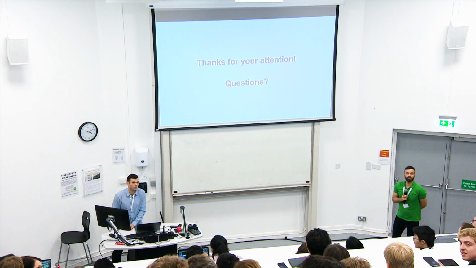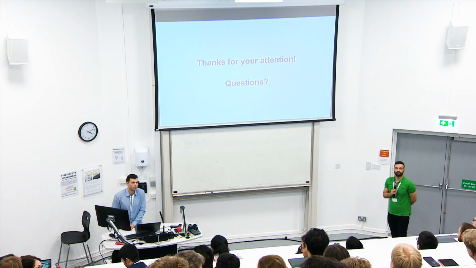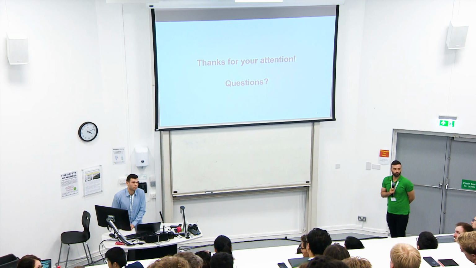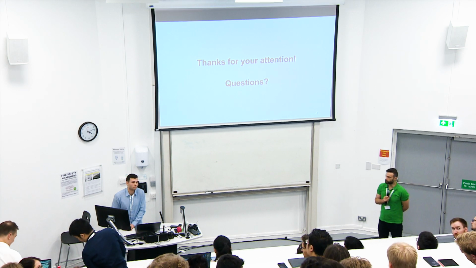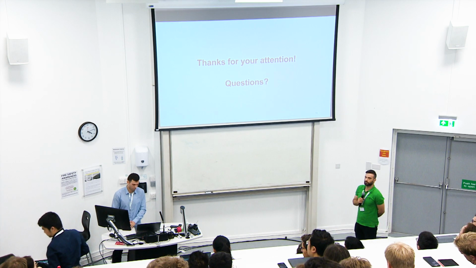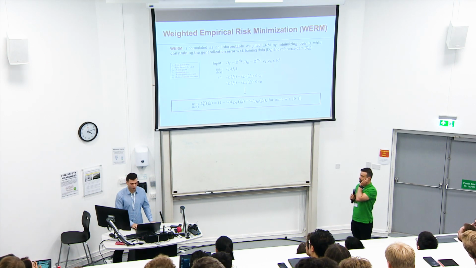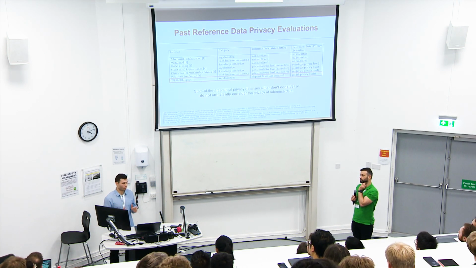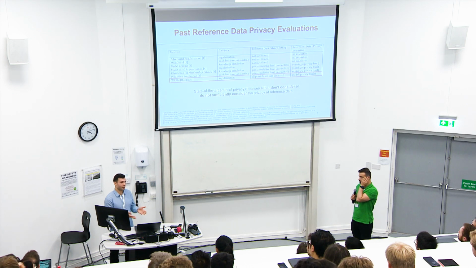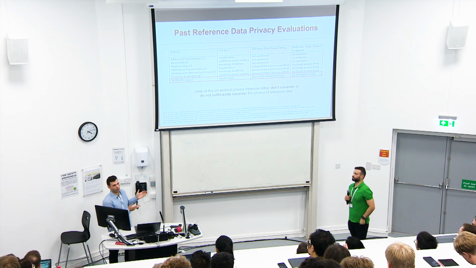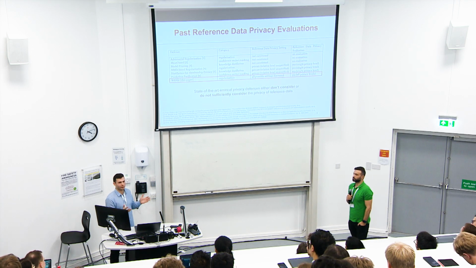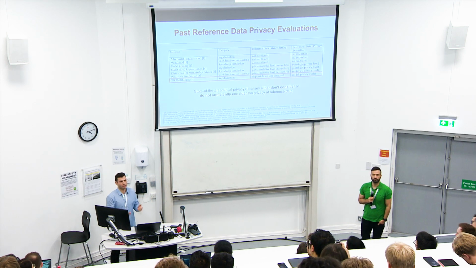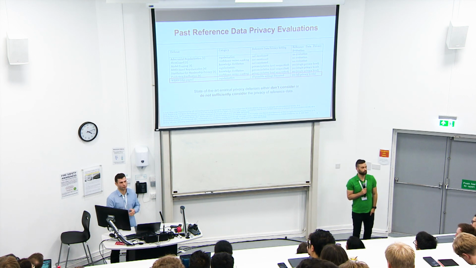So, your approach, does it describe how to actually generate the reference data set, or you assume that there is a mechanism to generate the reference data set? So, our approach doesn't propose the notion of reference data. We really took it as a fact in the sense that these are existing empirical privacy defenses. They assume access to reference data. So given that assumption, can we propose a baseline, and that's where we started from.